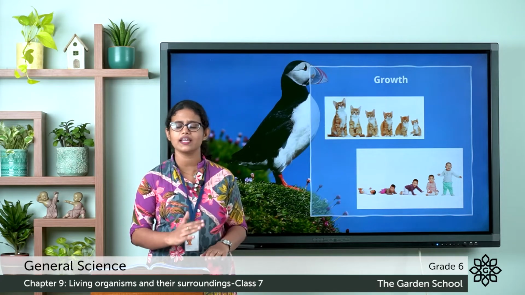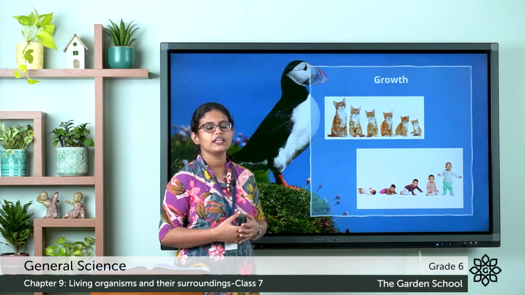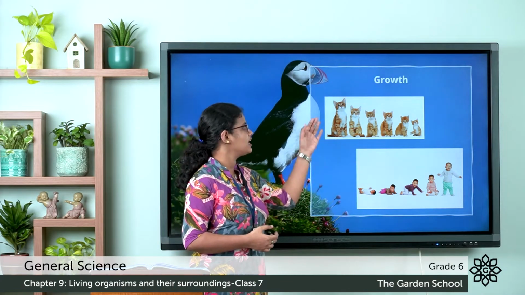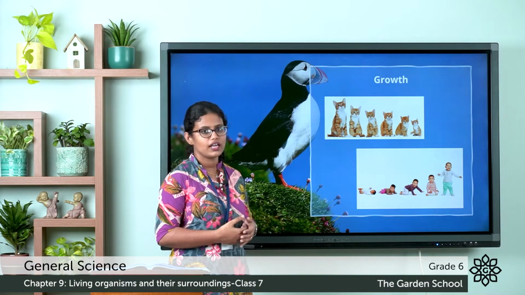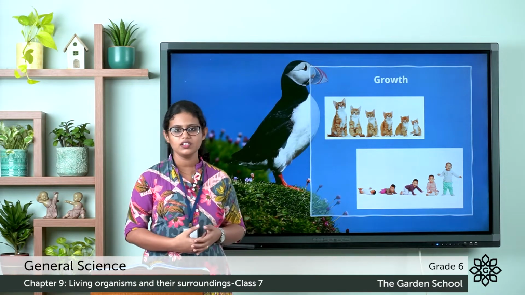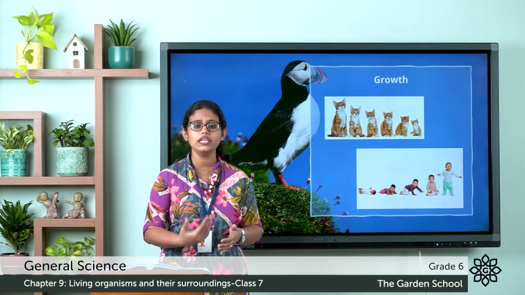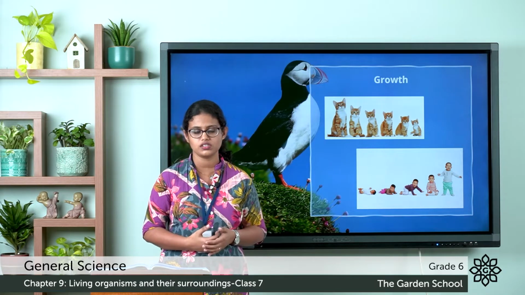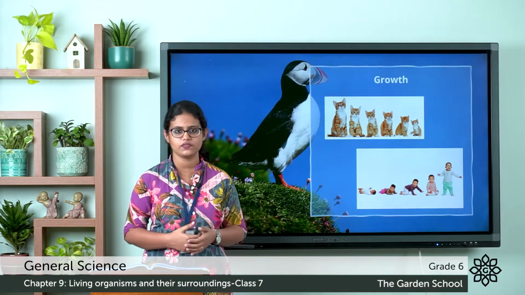So all living things grow. So here you can see two pictures. Here in the first picture you can see the little cat that is growing. It is growing into a big one. So here animals, they grow in size only in early stages. They grow only in early stages of their lives.